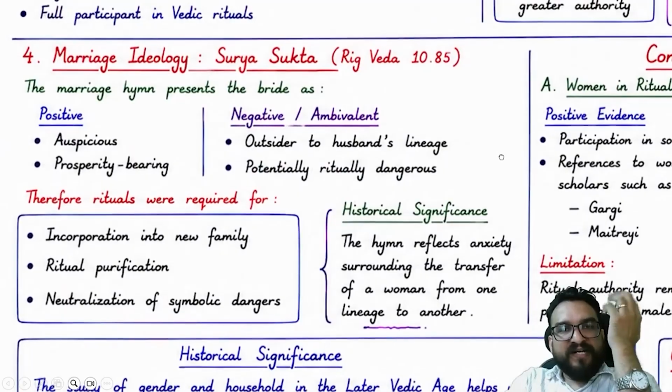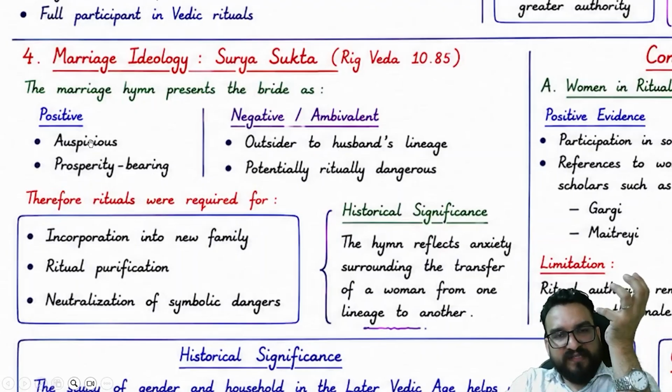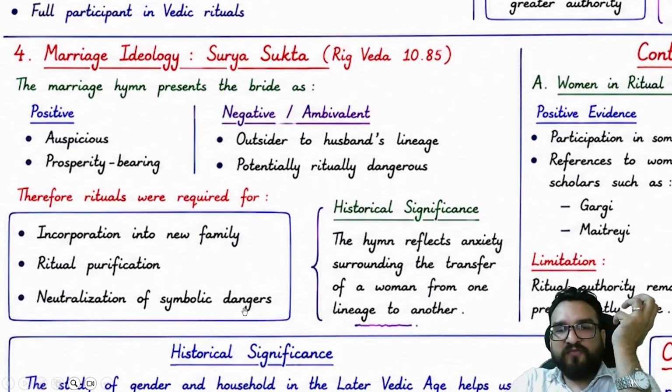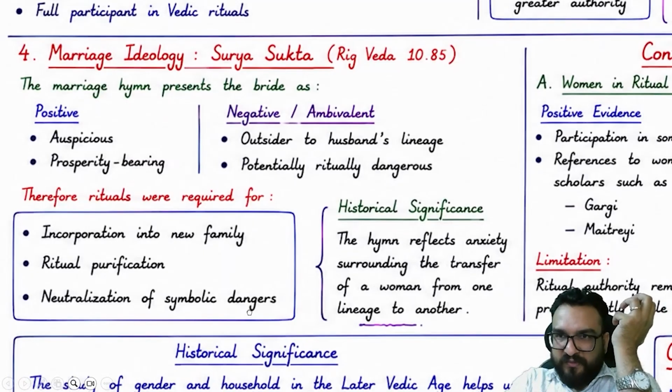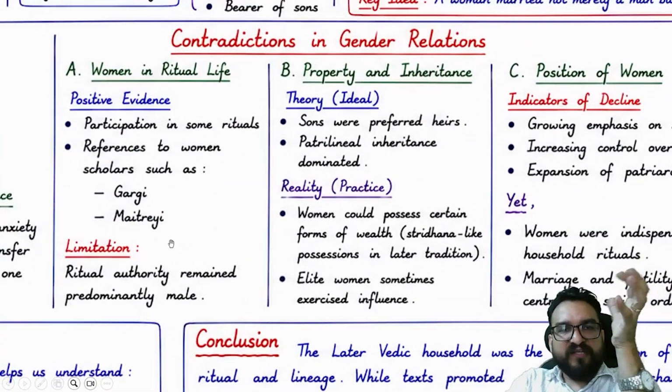Okay. Then marriage ideology in the Surya Sukta of the Rig Veda. It is mentioned that the marriage hymn presents the bride as auspicious prosperity, whereas the negative aspect is this: she is an outsider to the husband's lineage and potentially ritually dangerous as well. So these rituals were required for the incorporation of a female into a new family, for ritual purification and neutralization of symbolic dangers as well, right? Contradiction in gender relations, like women in ritual life, yes.